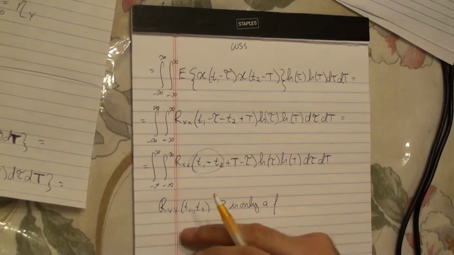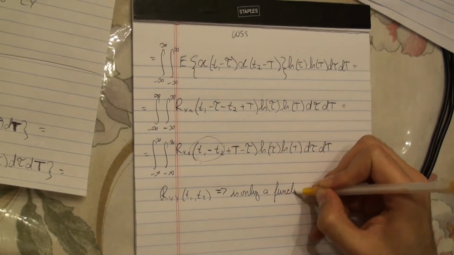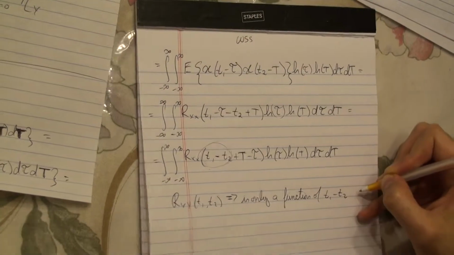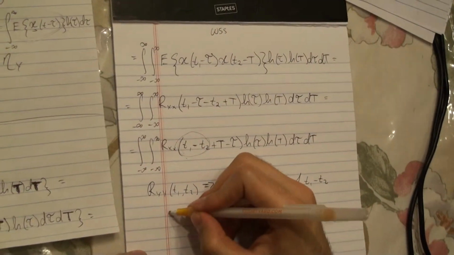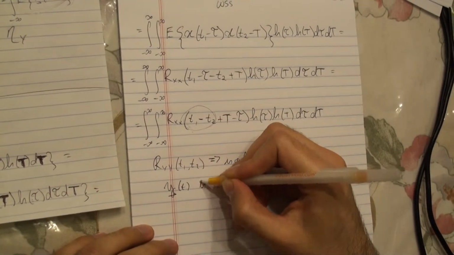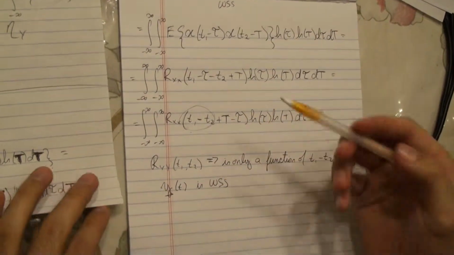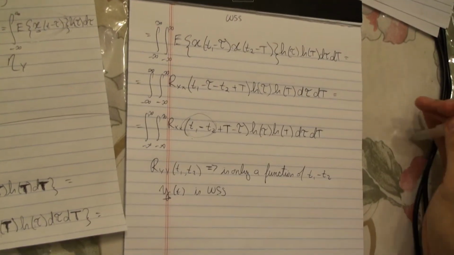So the autocorrelation of y, R y y of t1, t2, is only a function of t1 minus t2. So we have proved number 2. Therefore, we have shown that y of t is WSS. We have proven that if x of t is WSS, then so is y of t. And that completes this problem.